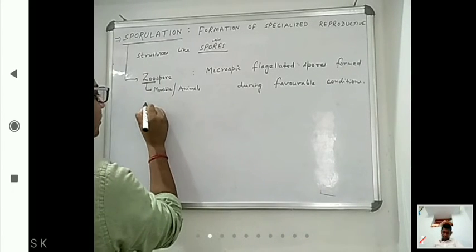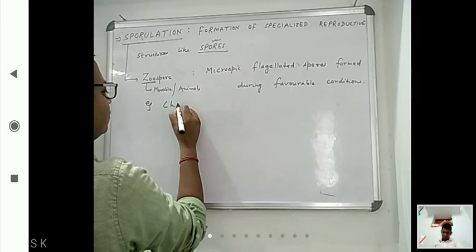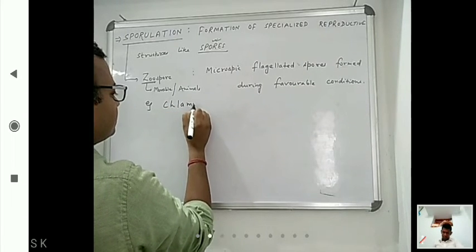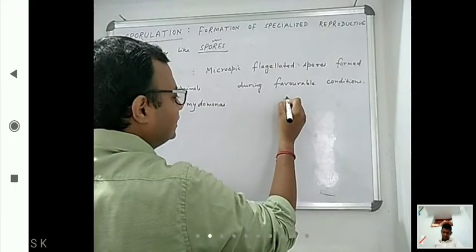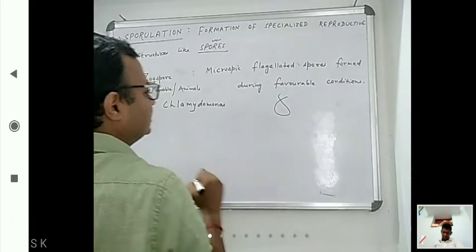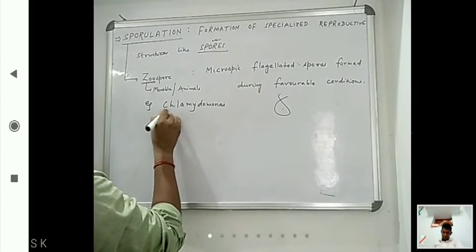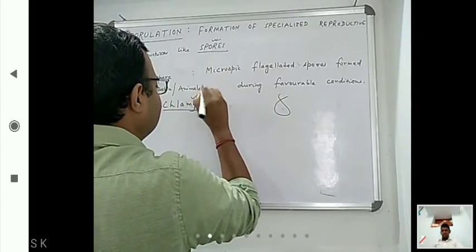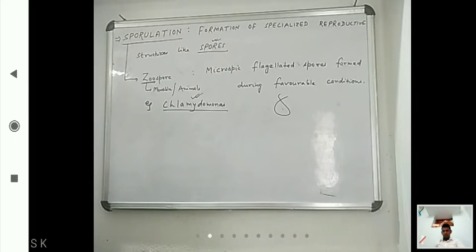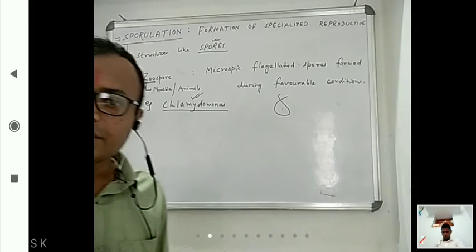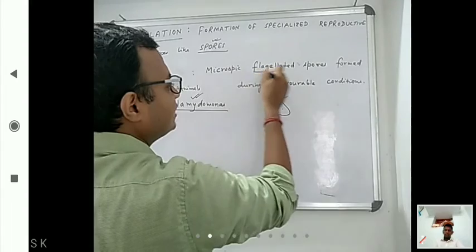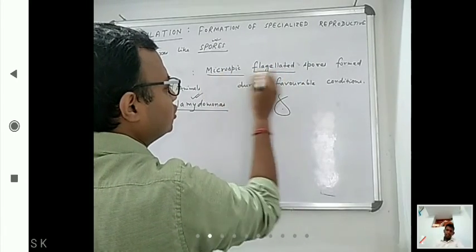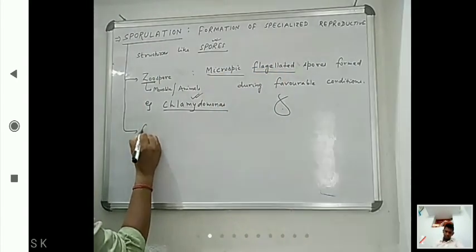And where can you see that one? For example, Chlamydomonas. You can see that flagellated spores are there. So this is Chlamydomonas. You have to remember that Chlamydomonas contains which type of spore? That is zoospore. Now next type is Conidia. Here what we saw? Microscopic flagellated. Next is Conidia.